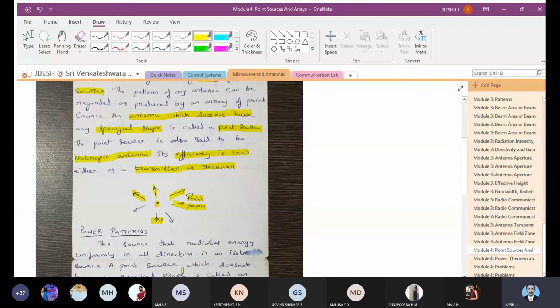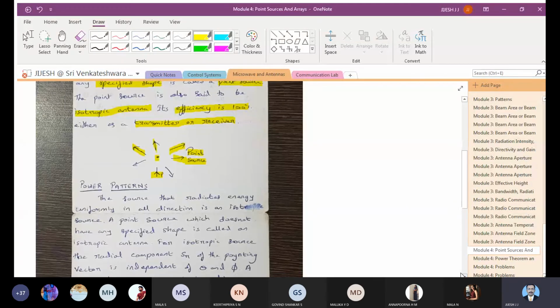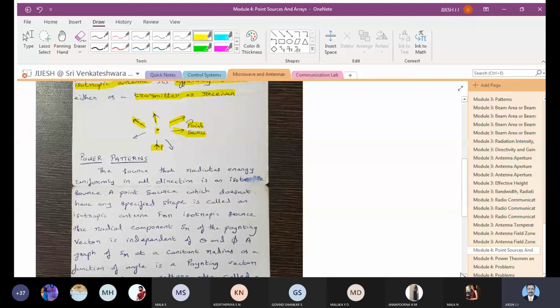So you can see this pattern, the power pattern. Power pattern is already discussed in module 3. It is a graphical representation. A source that radiates energy uniformly in all directions is an isotropic source. Just now we have seen this point source is also called an isotropic source. A point source which does not have a specified shape is called an isotropic antenna. This I have also told you just now.